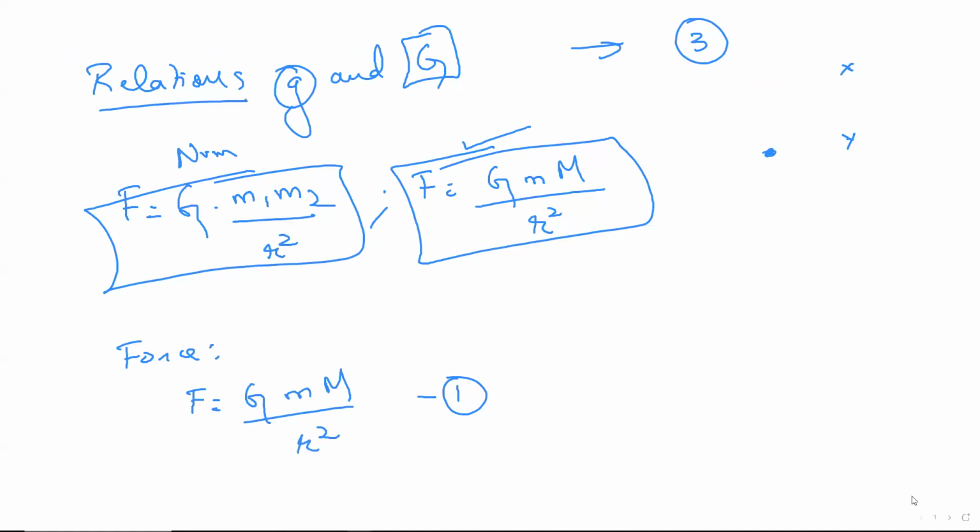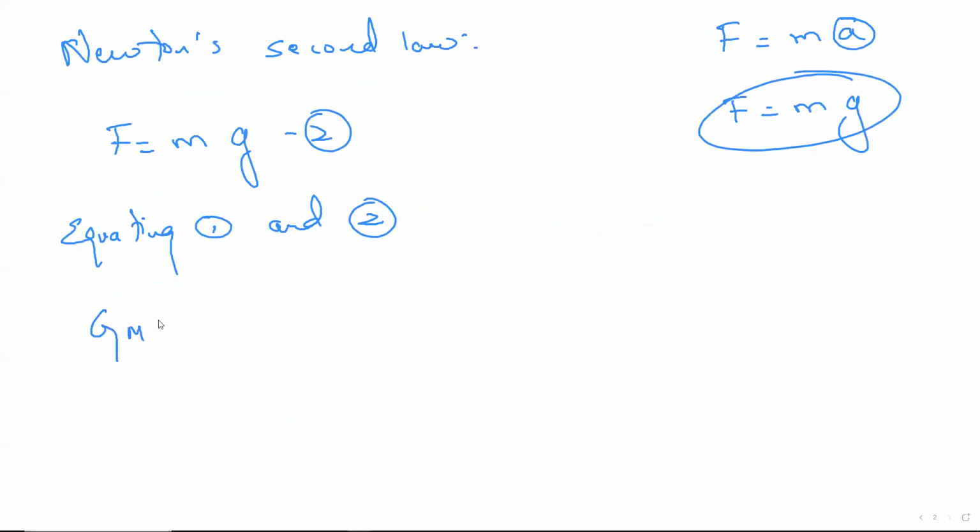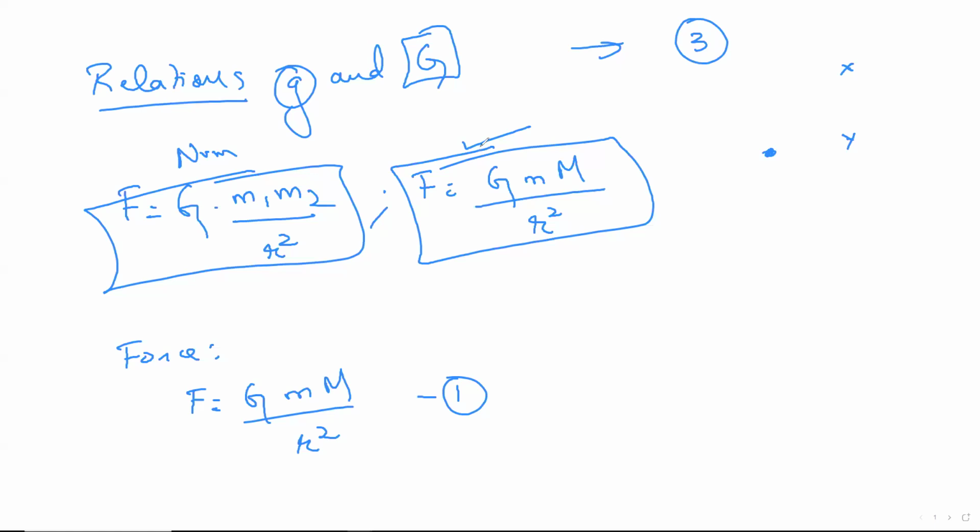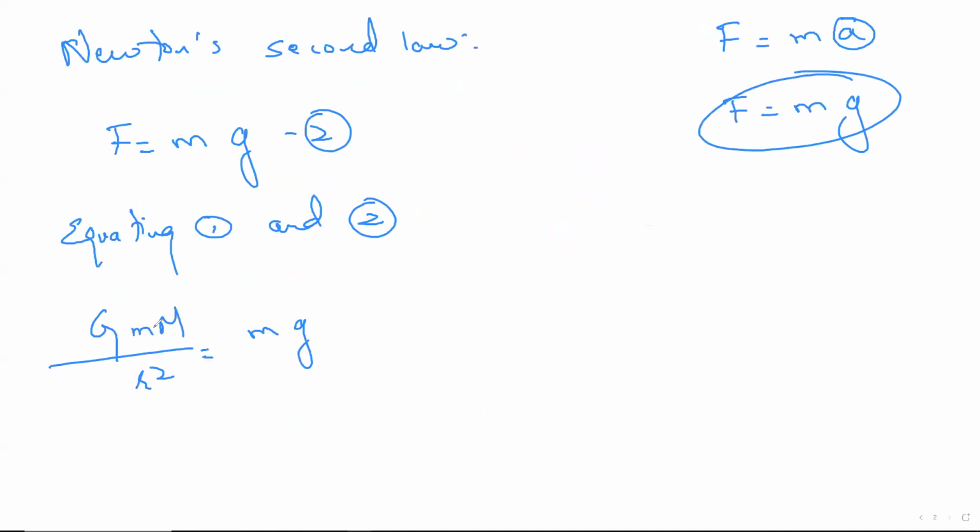Now, in equation 1, what is the right hand side? G M by R square is equal to m into g after equating. Now look at this. Didn't I tell you one hint? When you're trying to solve derivations, always try to use the second form, because it'll be easier when we're trying to cancel things. Focus here. m and m get cancelled. Now, what is remaining? g is remaining as it is.